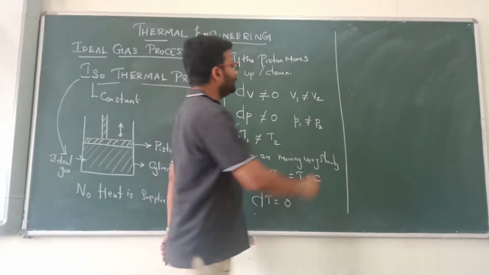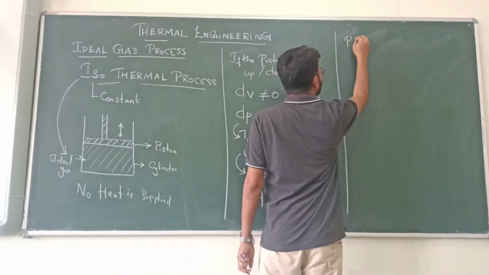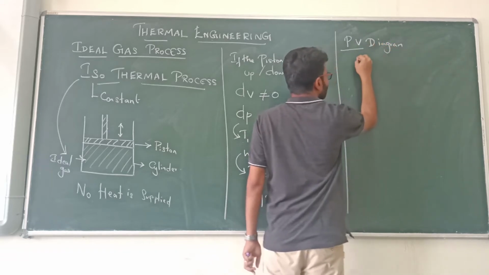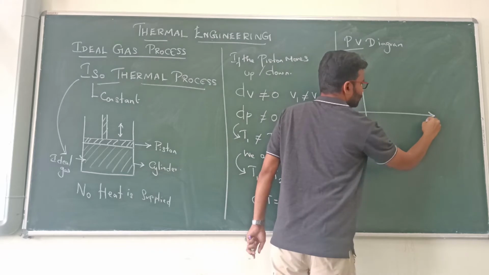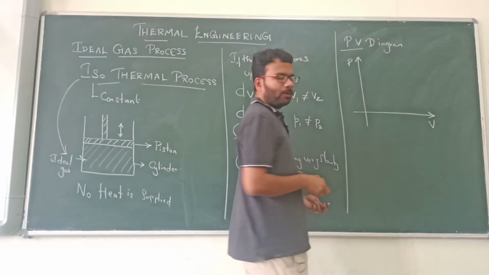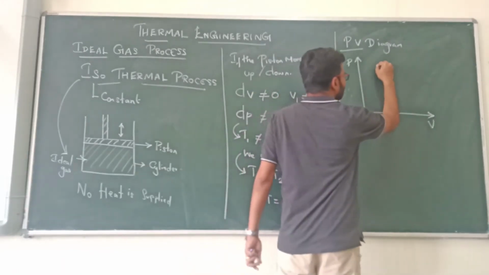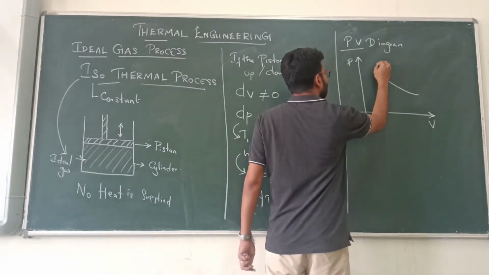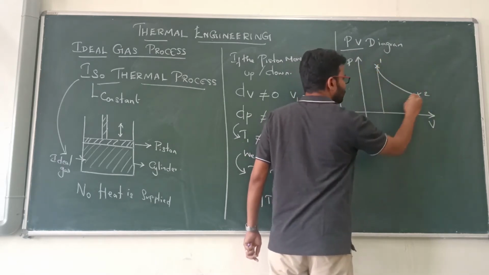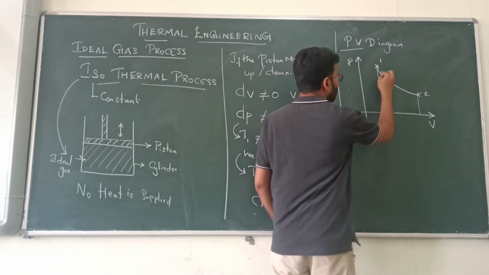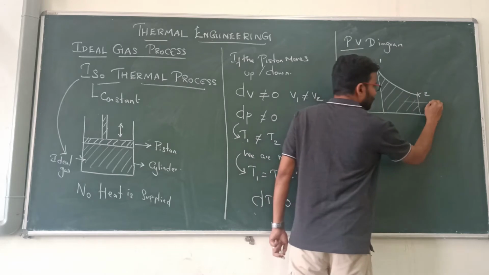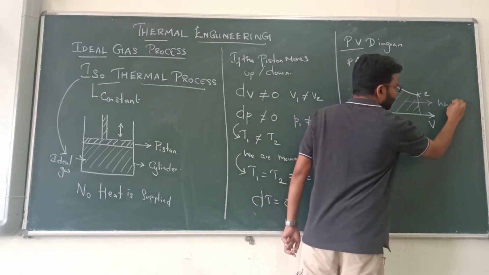Let us see the PV diagram. This is volume, this is pressure. How does the PV diagram look? It will be like this. This is state 1 and this is state 2. This area represents the work done.